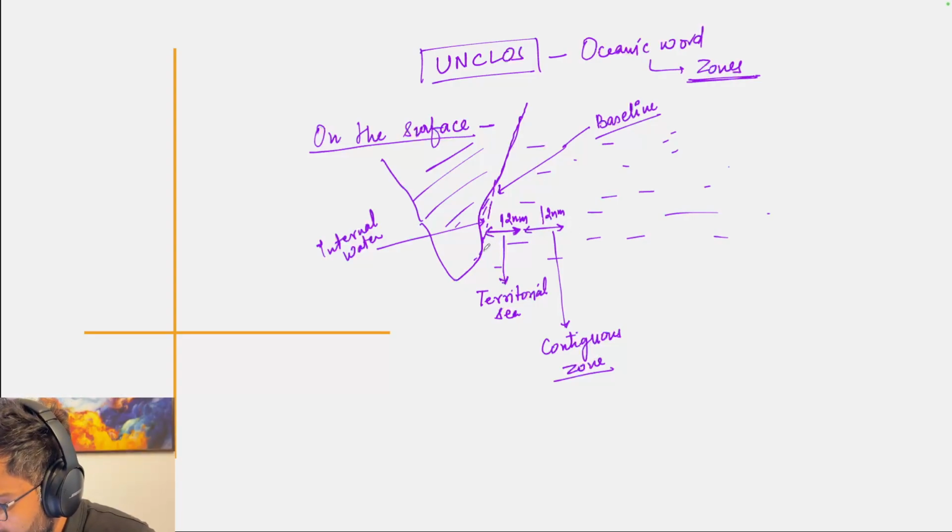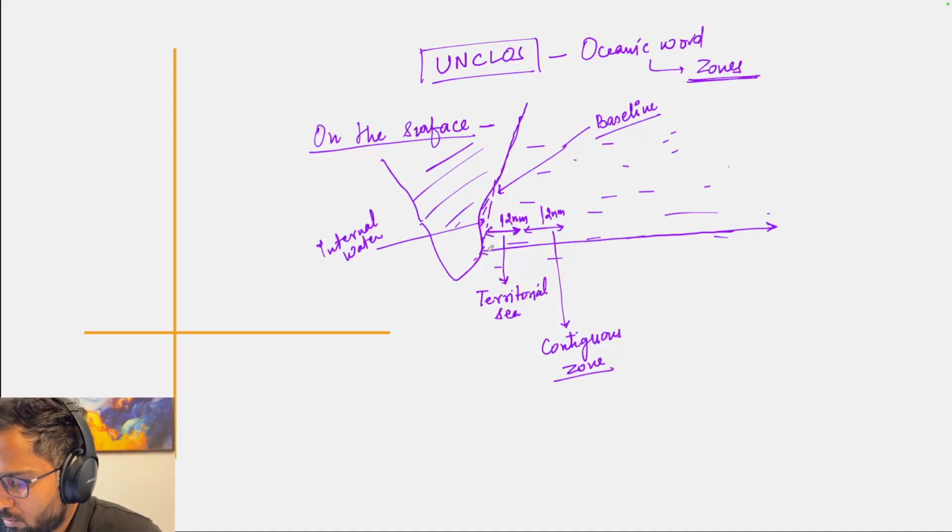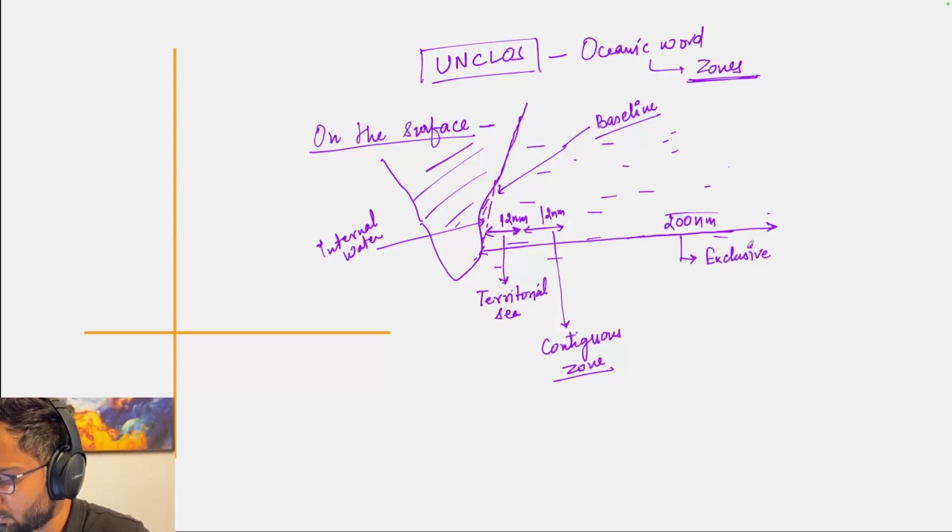And from the baseline, maximum up to 200 nautical miles, it is the exclusive economic zone, EEZ.